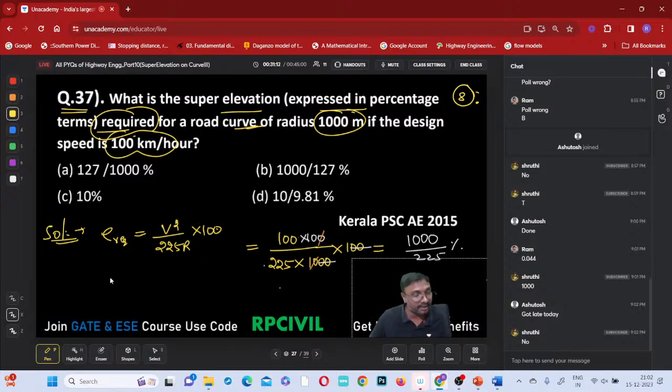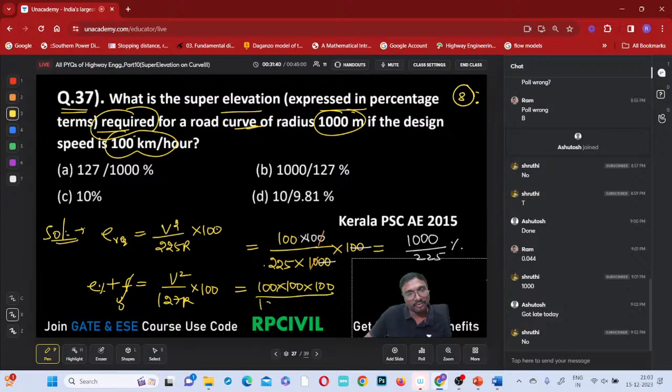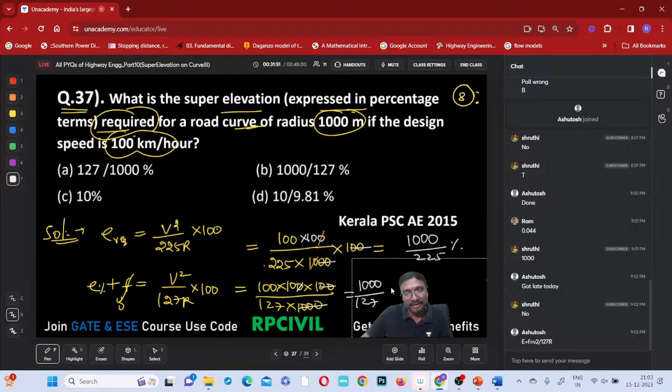But I told you, they will be giving all mistakes, and you have to understand what their intention is. You have to apply e plus f equal to V square by 127 R, and with the 100 applied, if you take e percentage as 0, then it is matching now. 100 into 100 into 100 divided by 127 into 1000. These 3 zeros will go, and it becomes 1000 by 127. It is matching now.